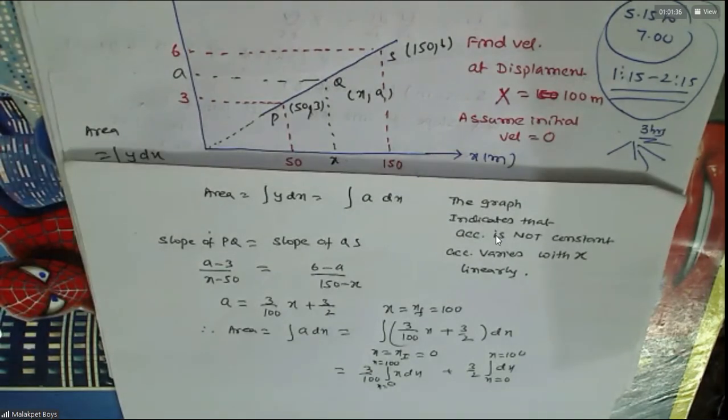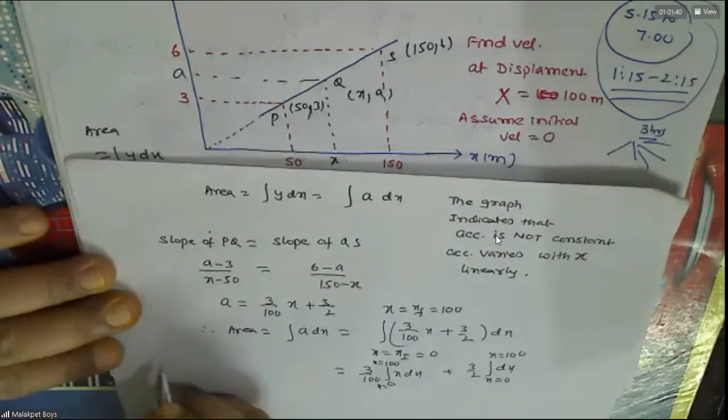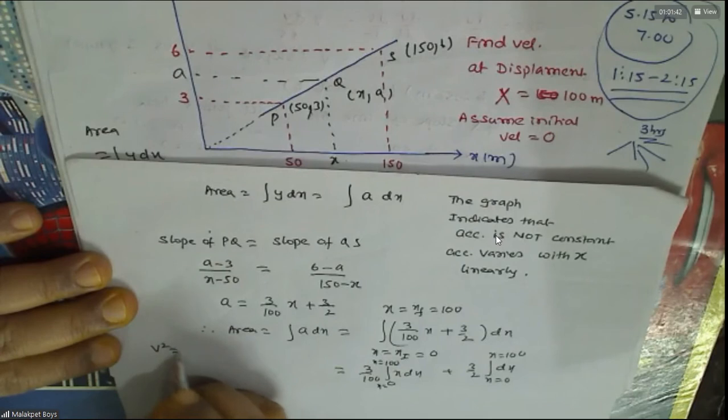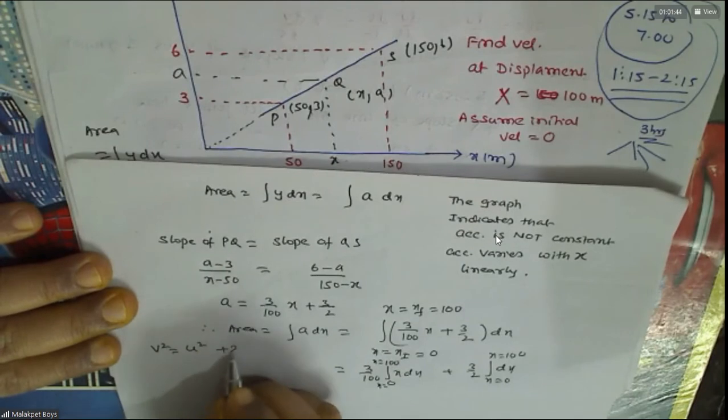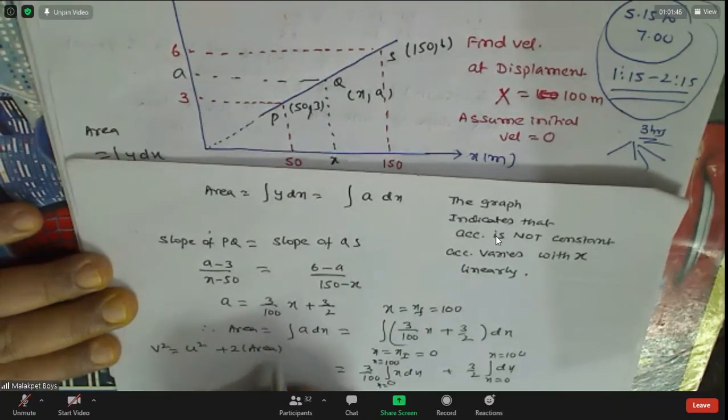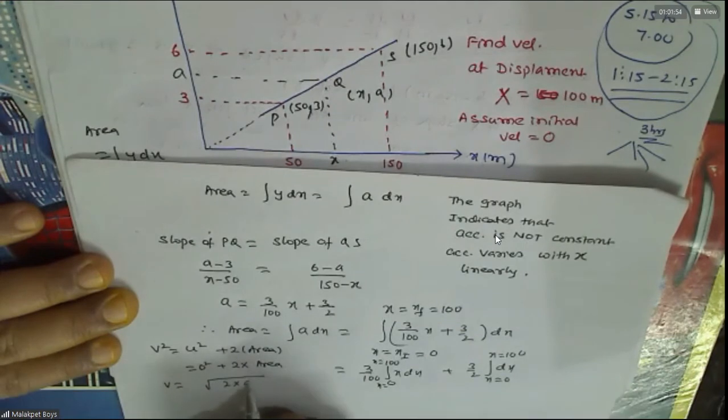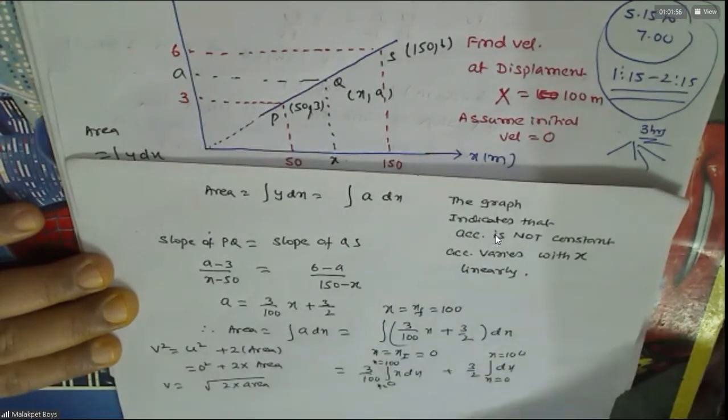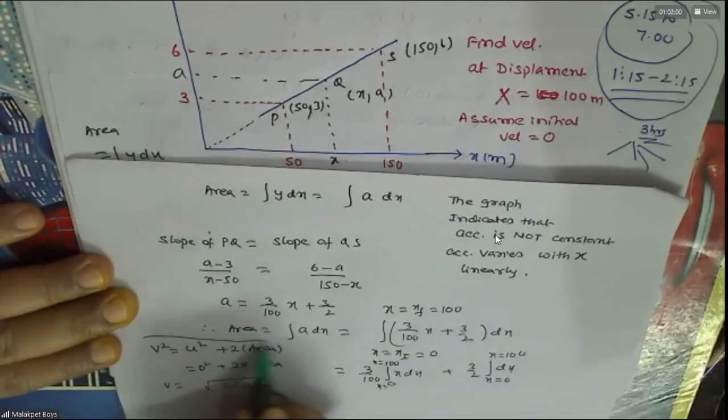Once you get this area, our problem is solved. Then you have v square equals u square plus 2 times area. U is 0. So 2 into whatever area you get. So we need v, root over 2 times area. Understood the whole question? Is it not easy, man?